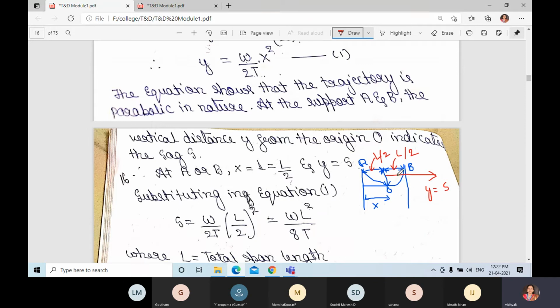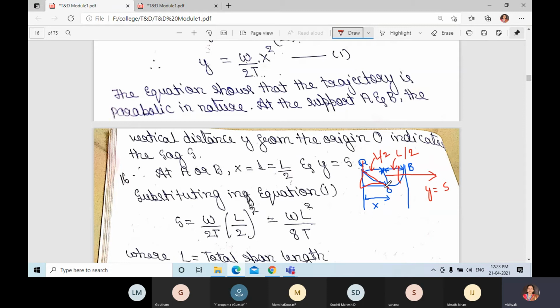Before, we considered only the portion from O to P. Now consider the total span up to support A or B, with O as the origin.